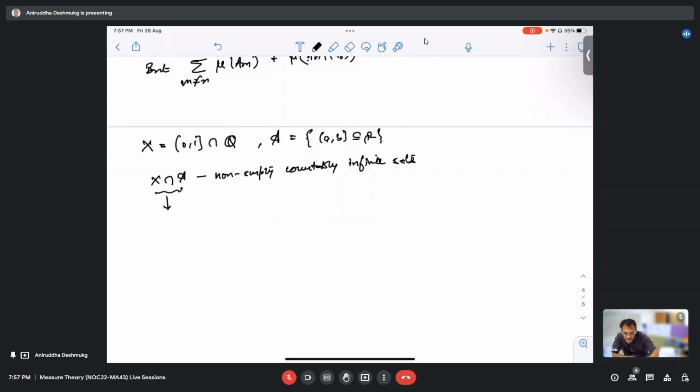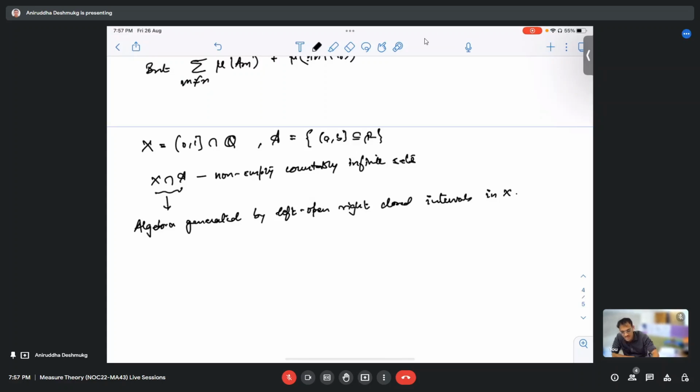This is the algebra generated by the left open, right closed intervals inside X, right?